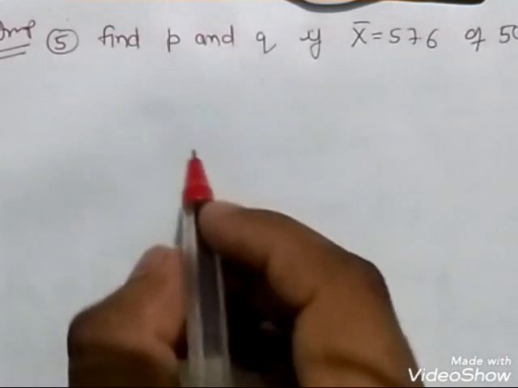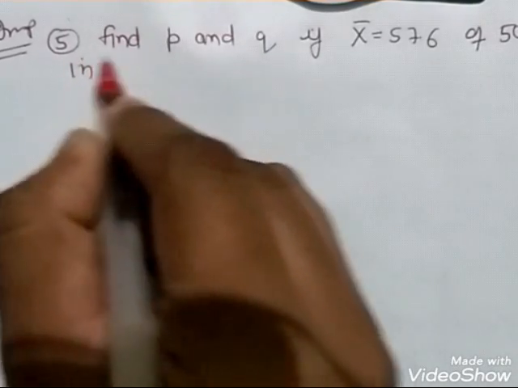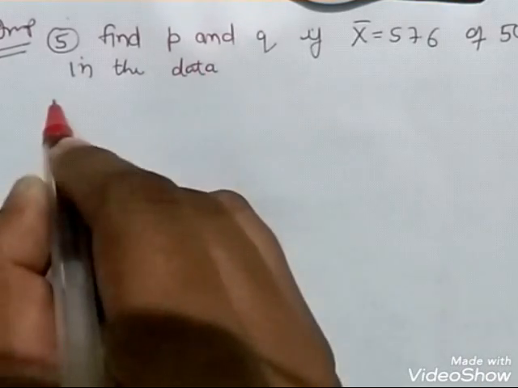Find P and Q of 50 observations in the data. Data is provided to me.